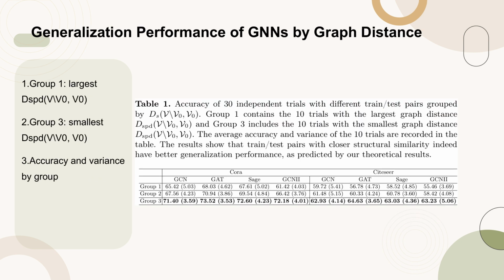Table 1 presents the accuracy results of 30 independent trials with different train/test pairs grouped by the graph distance DSPD, D\V0, V0. Group 1 includes the 10 trials with the largest graph distance, while Group 3 includes the 10 trials with the smallest graph distance. The table records the average accuracy and variance for each group. The findings indicate that train/test pairs with closer structural similarity exhibit better generalization performance, aligning with the theoretical predictions.